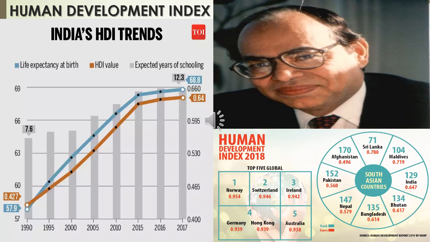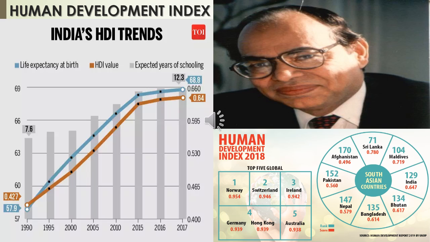Now the Human Development Index is the tool to measure the real development in an economy. In 1990, Mahbub ul Haq, a Pakistani economist at the United Nations, introduced the Human Development Index. It is the real term to measure economic development. The HDI is a composite index of life expectancy at birth, adult literacy rate, and standard of living measured as a logarithmic function of GDP adjusted to purchasing power parity.